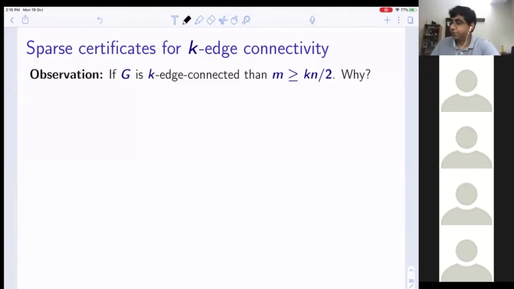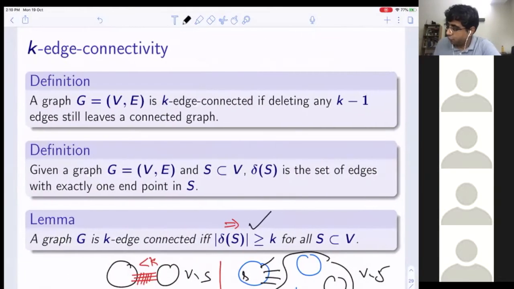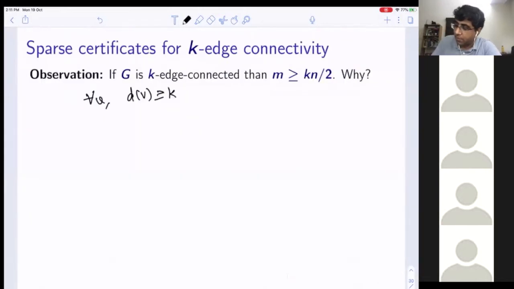Exactly. So this implies that for all v, degree of v is at least k, because the last result was true for every S subset of V. Now I apply that to a particular vertex, which implies that m is at least kn by 2. Great.